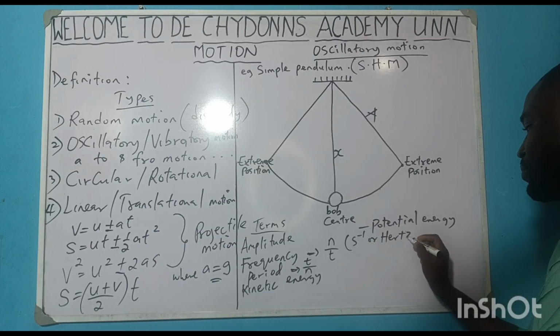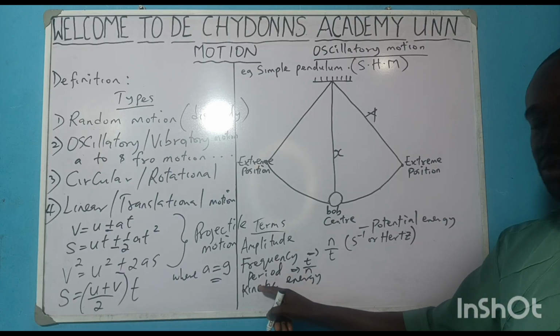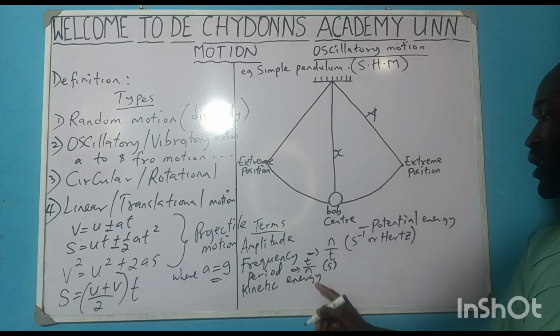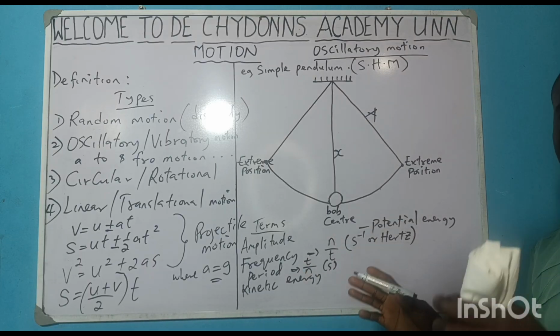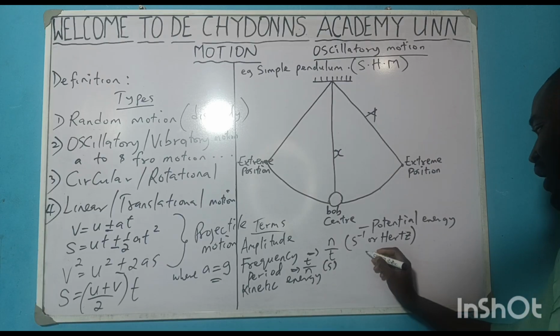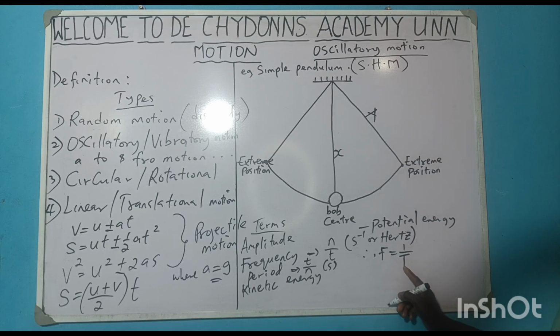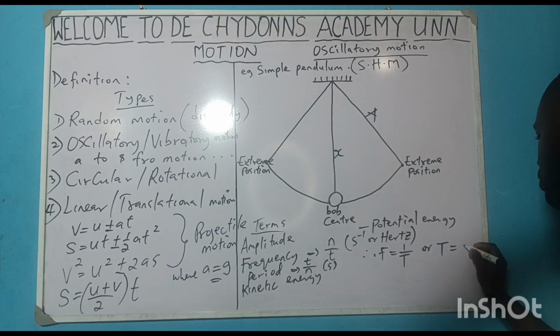But in period, the unit is in seconds. This is T over N and this is N over T. That means they are opposite of each other. We can say therefore frequency is equal to 1 over period. Capital T is called period in physics. Are you getting it? Or period is equal to 1 over frequency.